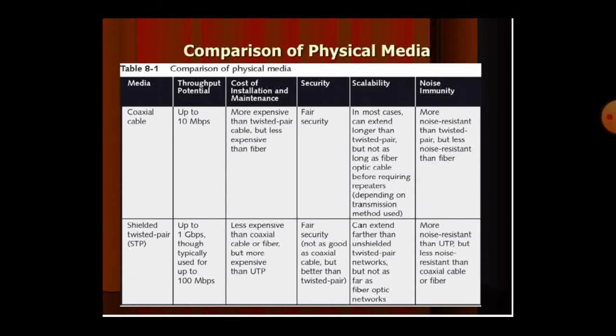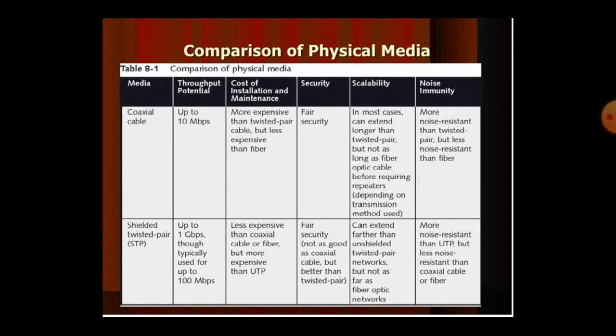Shielded twisted pair cable, we can use this up to 1 megahertz, typically used for up to 100 megabits per second. It is less expensive when compared to the coaxial and fiber also. It is less expensive, but more expensive than unshielded twisted pair cable.